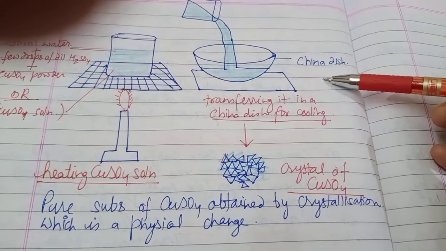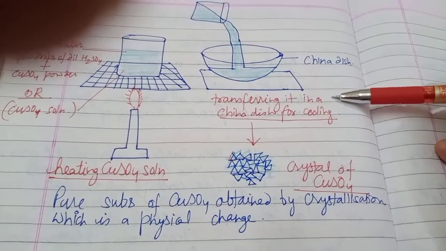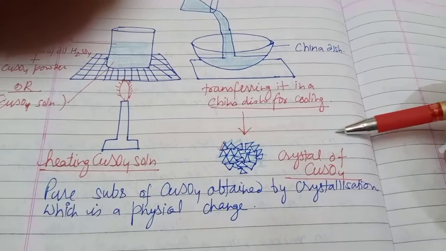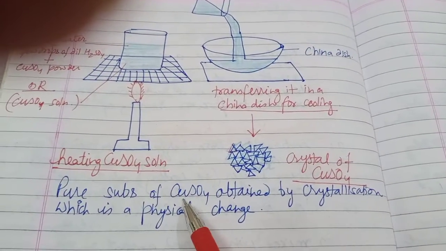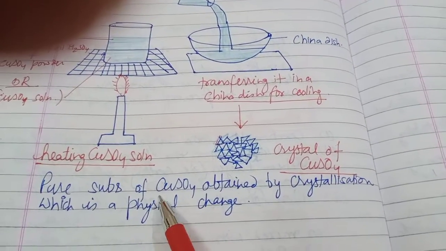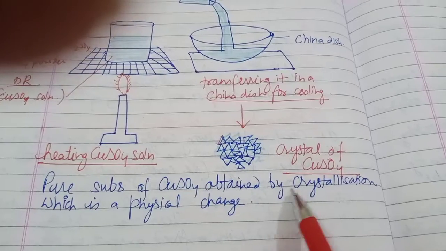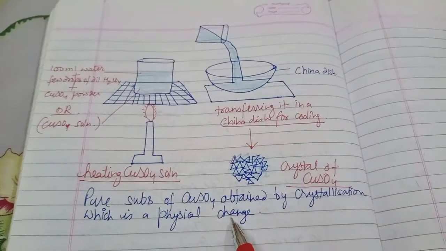We will leave this china dish for some time, and after some time we will get the crystals of copper sulfate. Pure crystals of copper sulfate are obtained by crystallization, and this is a physical change.